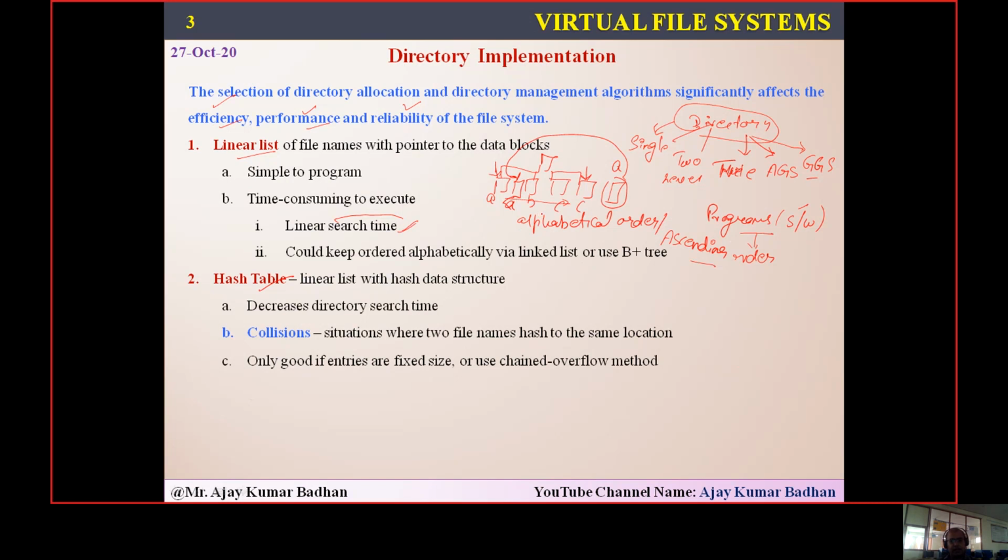So the number of times people create a file, the reshuffling has to be done. That means the operating system has to do that reshuffling, and that is a bit of an overhead.